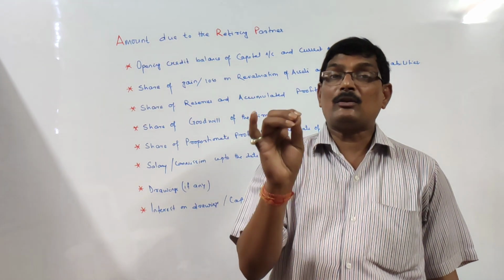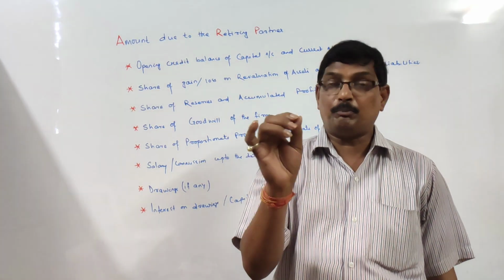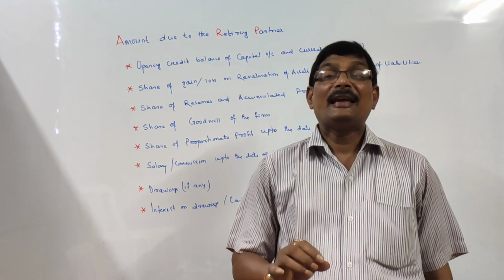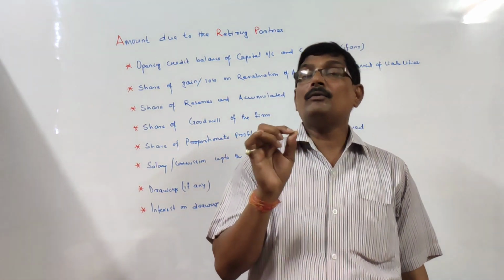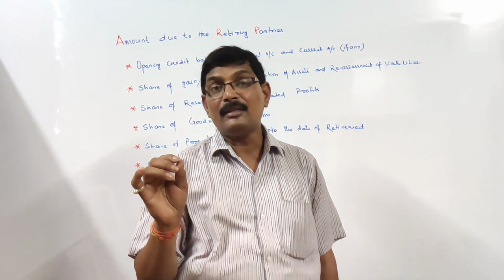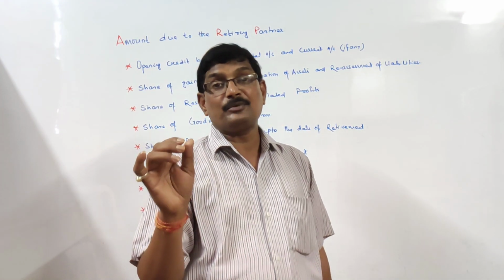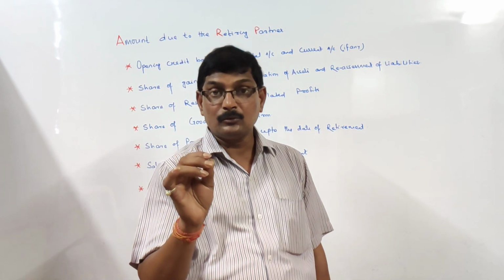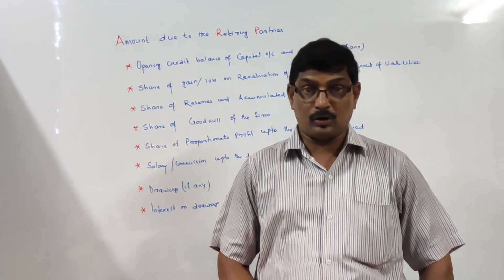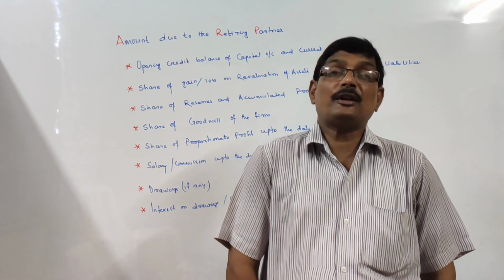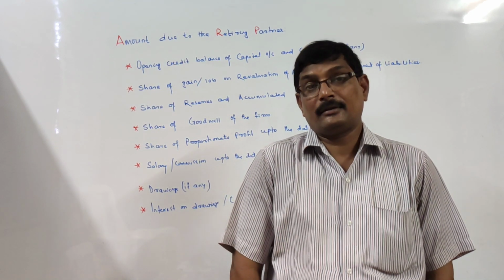If his dues are not settled or paid on the date of retirement, he will be entitled to receive interest at the rate of 6% per annum from the date of retirement to the date of settlement, or proportionate profit, whichever is higher.